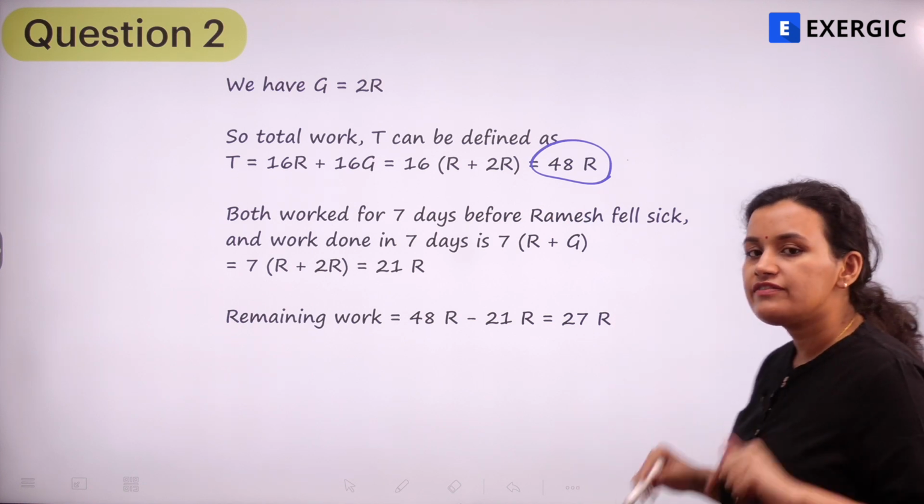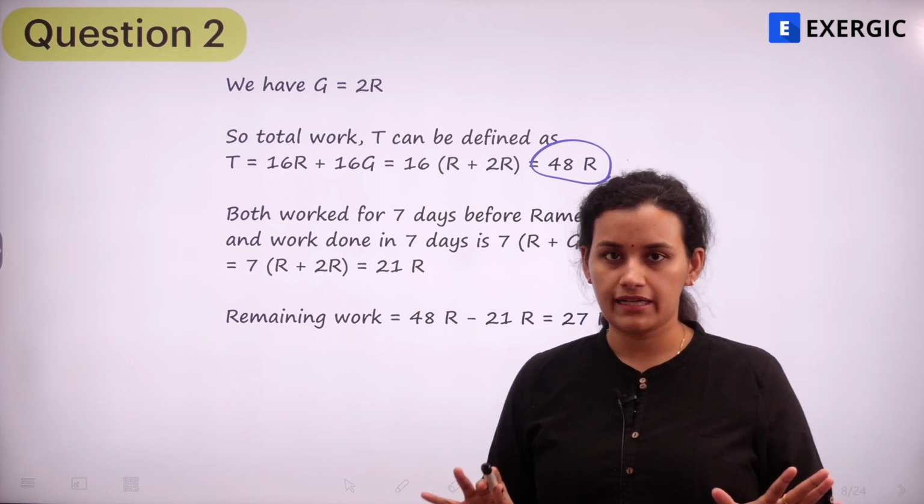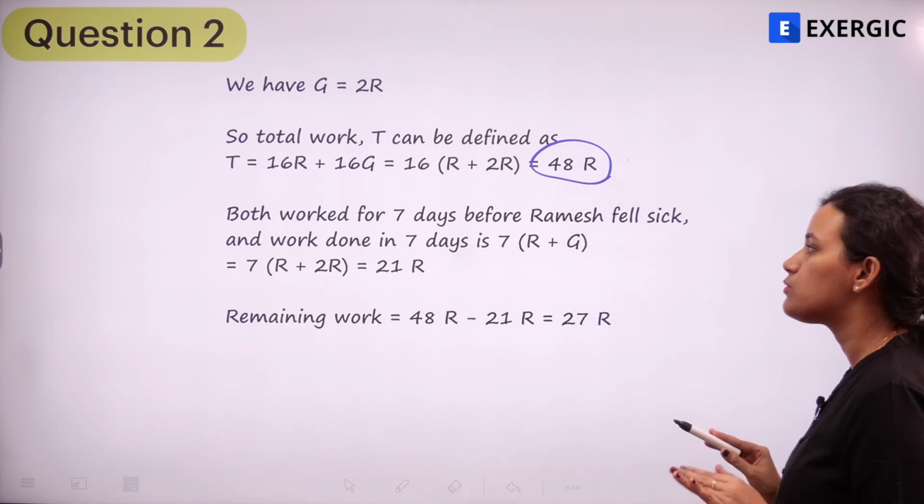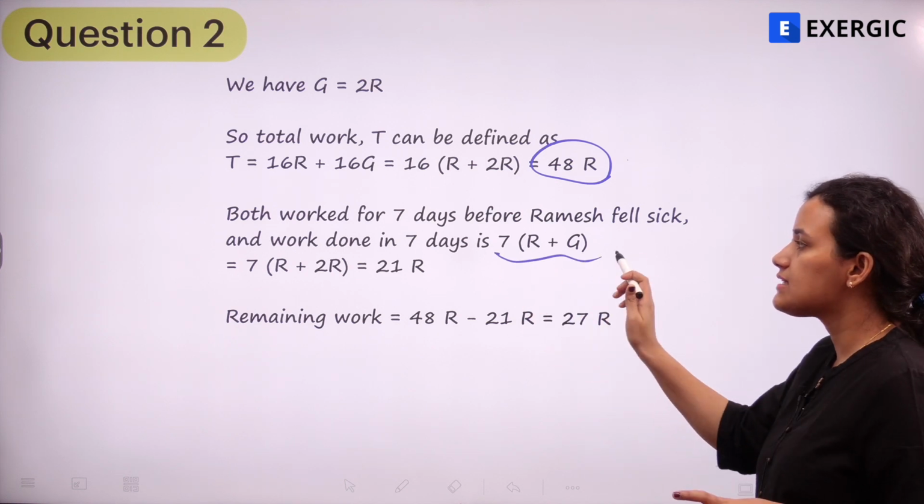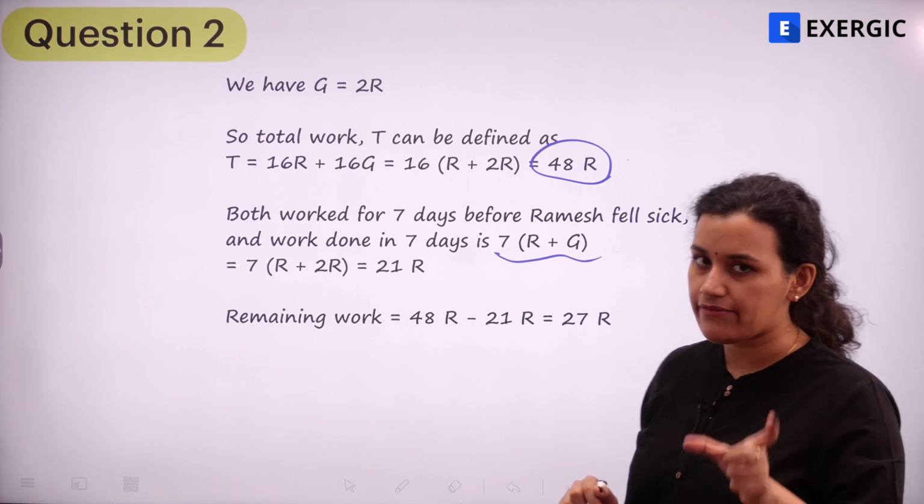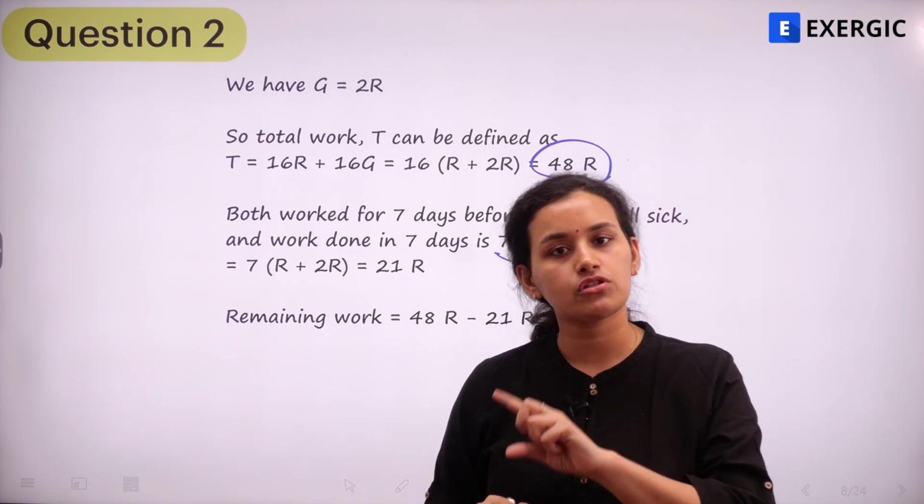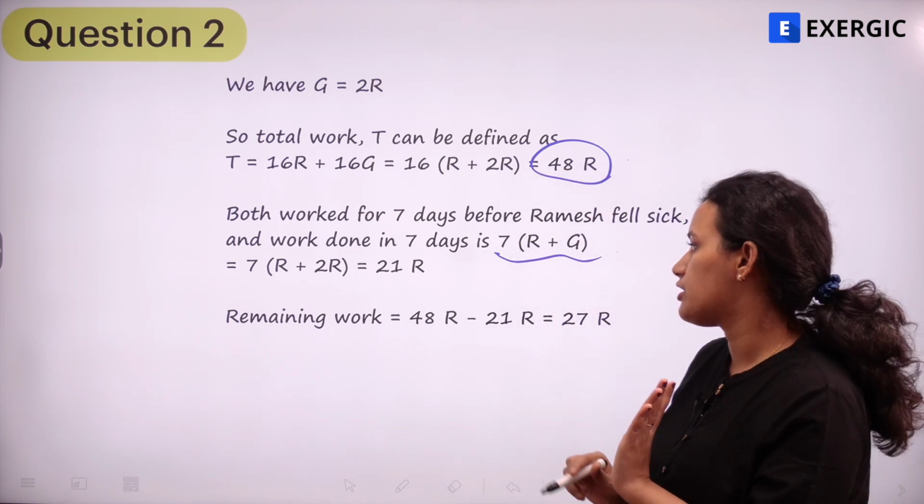Now both of them have worked for 7 days before Ramesh fell sick. So in these 7 days, what is the work done? Work done is 7R plus G, because for these 7 days, Ramesh did R units of work per day, Ganesh did G units of work per day.